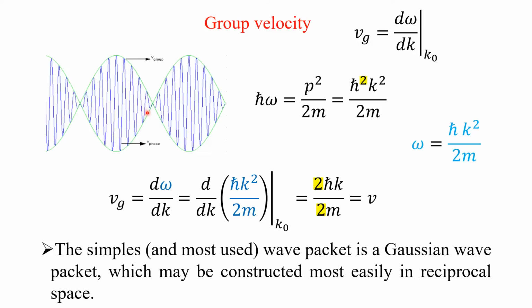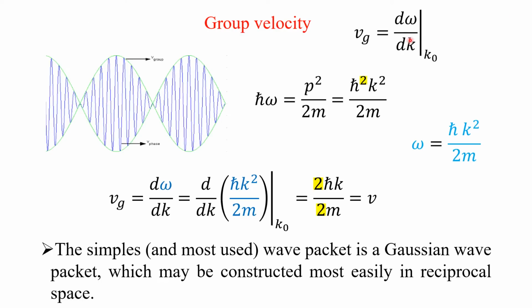This process is called localization, or a localized wave function. The velocity at which individual waves travel is the phase velocity. Just now we have seen the group velocity. If you join all the envelope, you can see this green color envelope. That is another sinusoidal wave. It has a frequency which is the average of this group. That is the velocity at which all the particles travel. That is the group velocity.